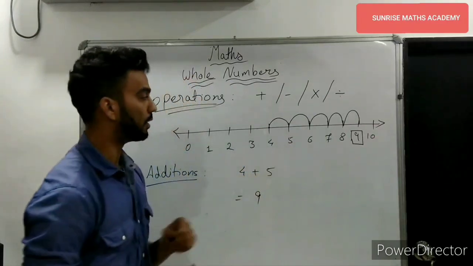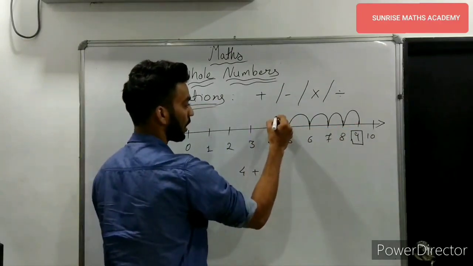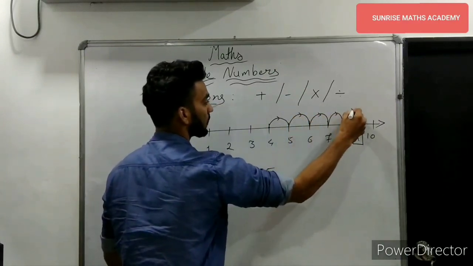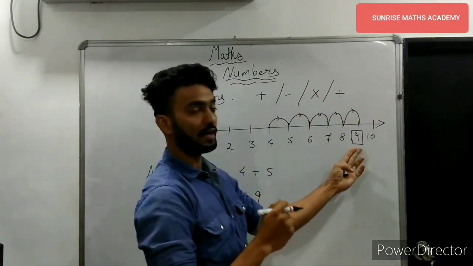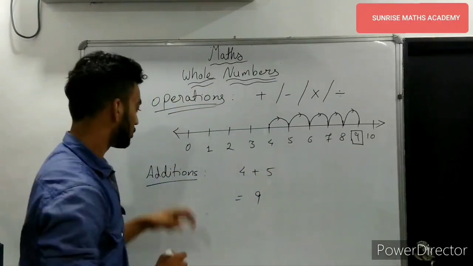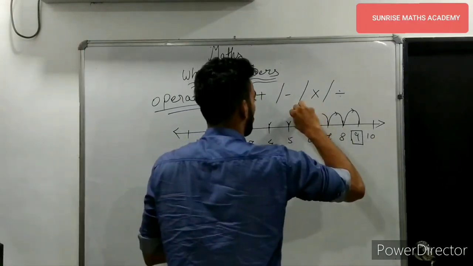Here, what you have to remember is that you have to show the direction that you have moved, that is, you have moved to the right. So you have to show the arrows. You have to highlight what value you have got and write that value here. So that's addition of whole numbers on the number line.